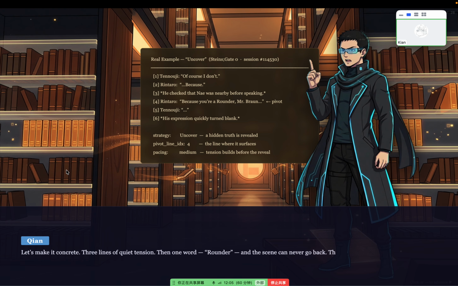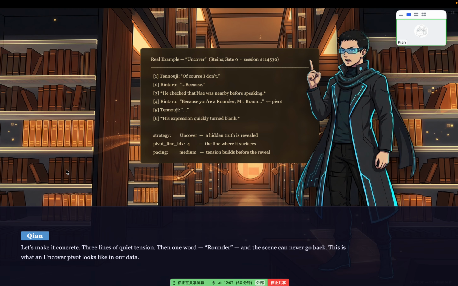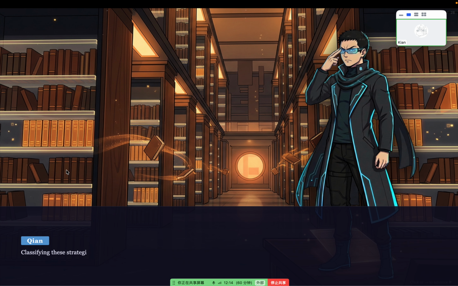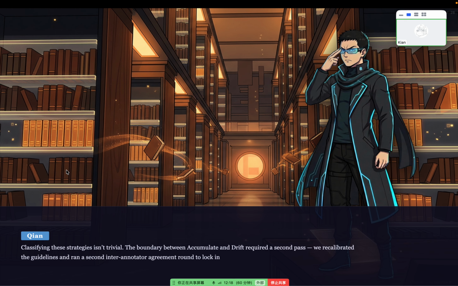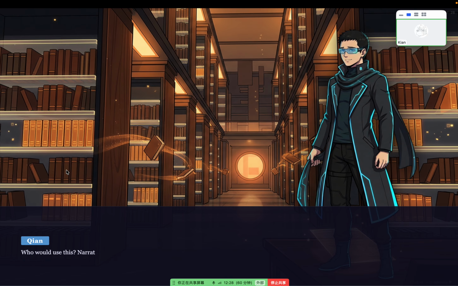Let's make it concrete. Three lines of quiet tension, the one-word wonder, and the scene can never go back. This is what an uncover pivot looks like in our data. Classifying this strategy isn't trivial. The boundary between accumulate and drift required a second pass. We recalibrated the guidelines and ran a second annotator agreement round to lock in reliable labels.